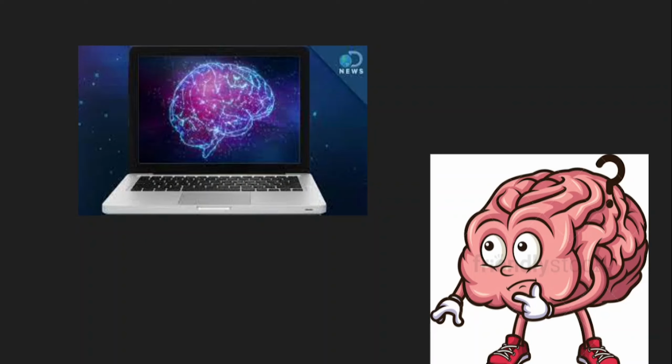Can a computer do that? If yes, how can we make it do this? What if we replicate the similar structure of our brain into a computer? That's where the idea of neural networks came. Now let's see how these networks work, or let's say how they learn a new task. So for that, let's see how we learn a new task.